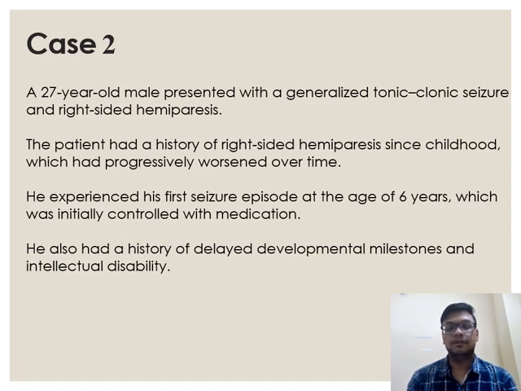Case 2 is a 27-year-old male who presented with generalized tonic-clonic seizures and right-sided hemiparesis. The patient had a history of right-sided hemiparesis since childhood, which had progressively worsened over time. He experienced his first seizure episode at the age of 6 years, which was initially controlled with medication. He also had a history of delayed developmental milestones and intellectual disability.